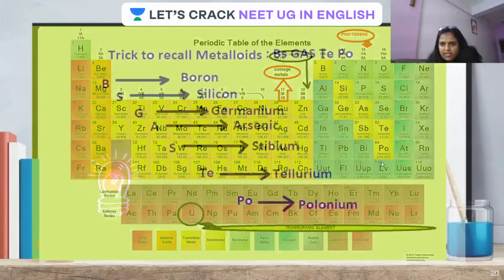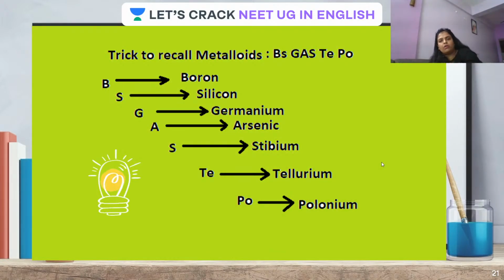Okay. Again, let me give you a punch click. Yes, you got me right. Punch click of the metalloids, so that you don't make any mistake in clicking those options without having any negative marking. Okay. So this, I have made a line: bus, gas, tipo.